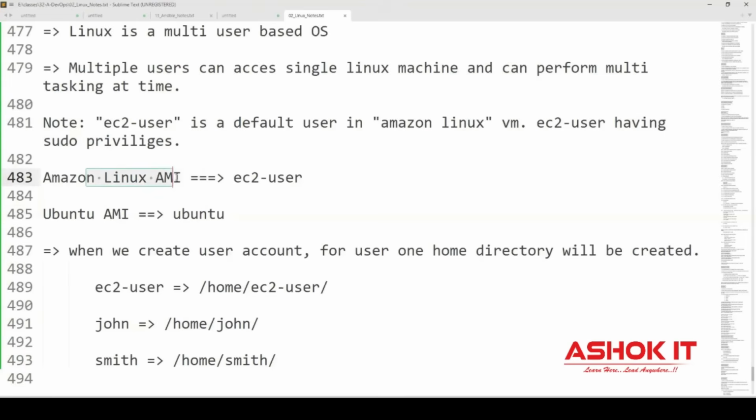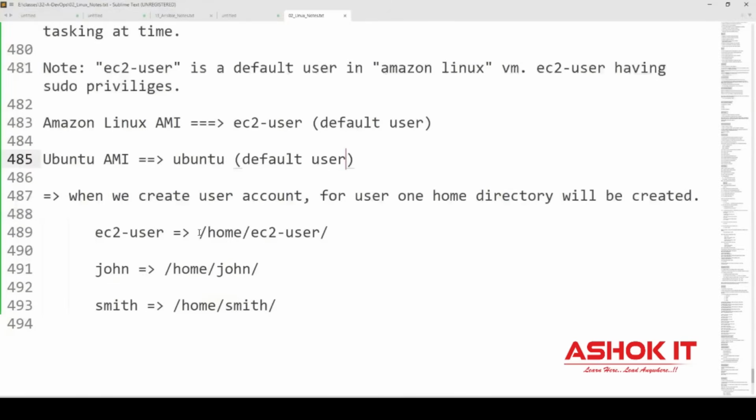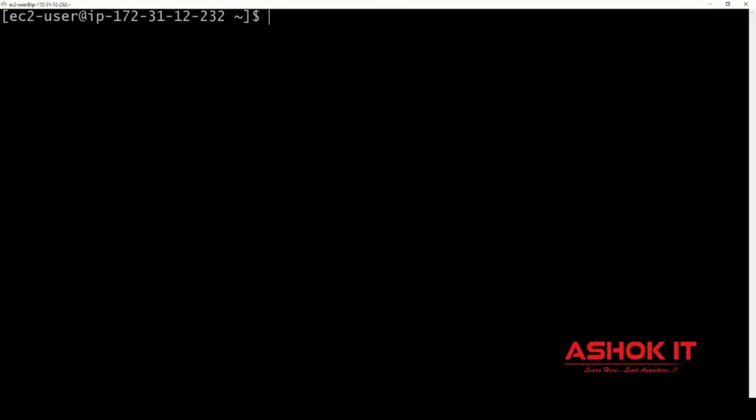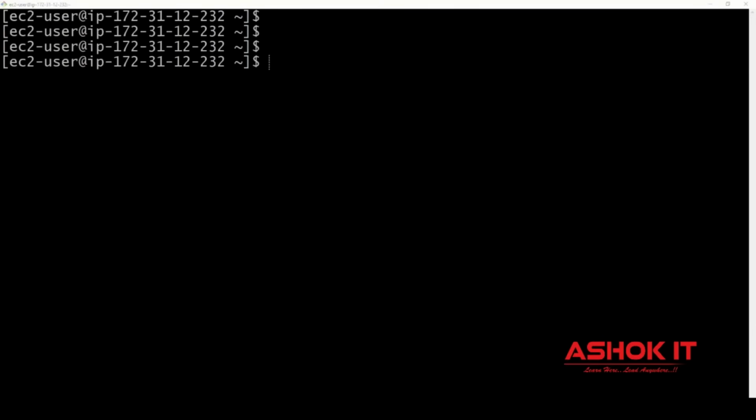When you use Amazon Linux AMI, by default the EC2 user will be available as the default user. When you launch a machine with an Ubuntu AMI, then the Ubuntu user will be available as the default user. And remember, for every user, one home directory will be available to perform the operations. Now let us see which users are already available in this Linux machine.